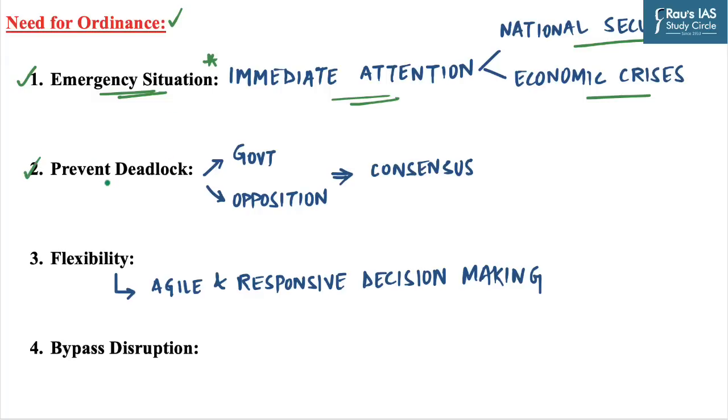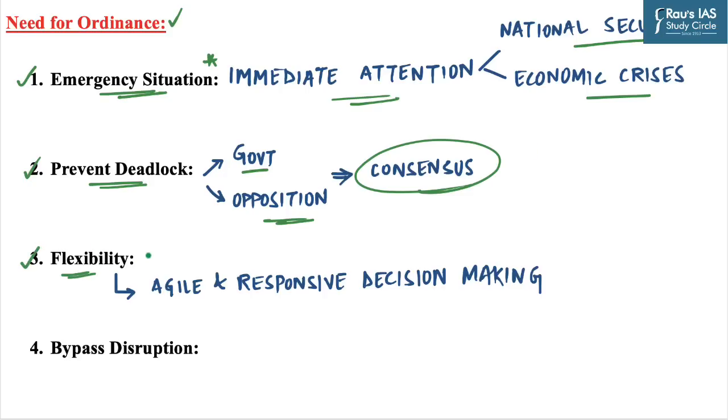The second one is to prevent deadlock. There are many instances when the government and opposition do not reach a consensus on specific issues, where ordinances provide an alternative pathway to the government to pass essential laws. It helps in averting the legislative deadlock and ensures that crucial matters are addressed even in the absence of consensus.